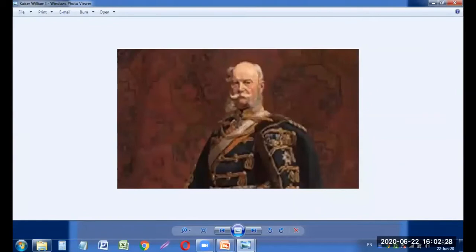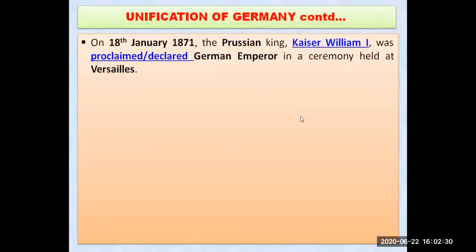Kaiser William I was offered the kingship and he accepted. The Prussian king Kaiser William I was proclaimed or declared the German emperor in a ceremony held at Versailles. So Kaiser William I was the new king of Germany from then onwards.